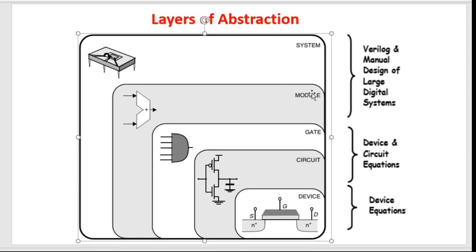Then as you go down from the system, you will find that the system contains within it various sub modules, various sub circuits. It can be in the form of different types of adders, subtractors, multipliers, multiplexers, like that. In turn each of these modules will contain various gates, AND gates, OR gates, NOT gates, NAND, NOR, XOR, this kind of gates. And each of these gates will be made up of transistors. The transistors would be NMOSFET and PMOSFET transistors. So we call this the circuit level abstraction.